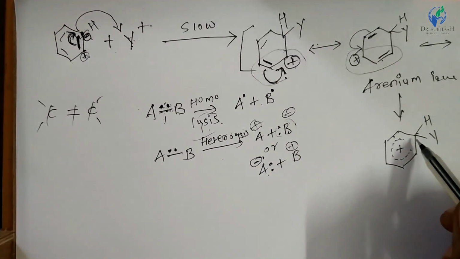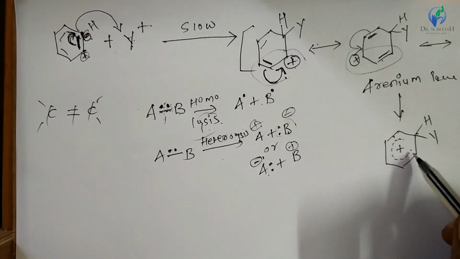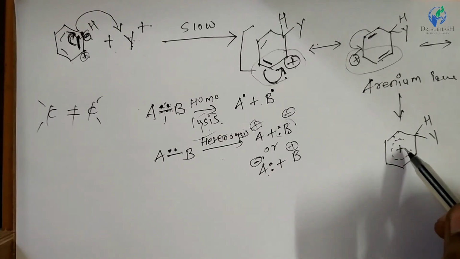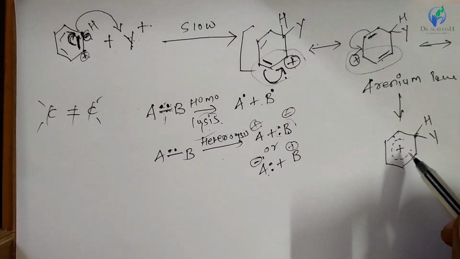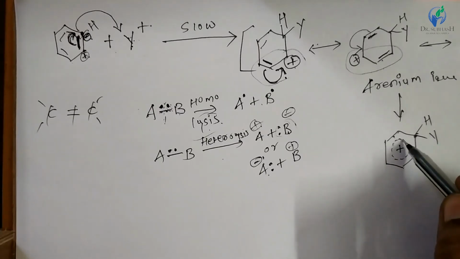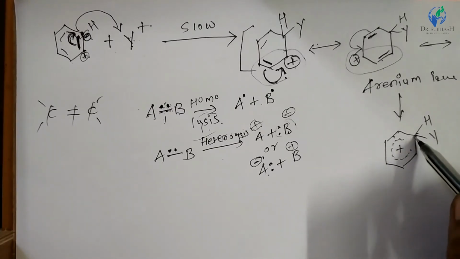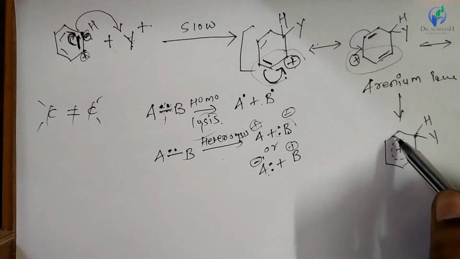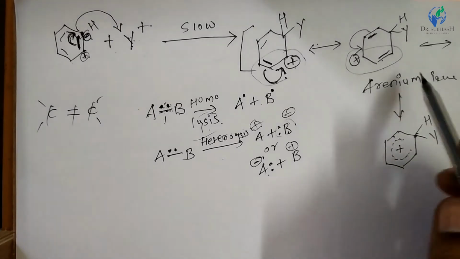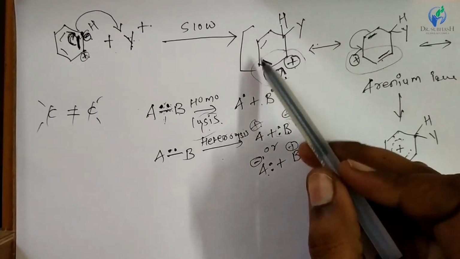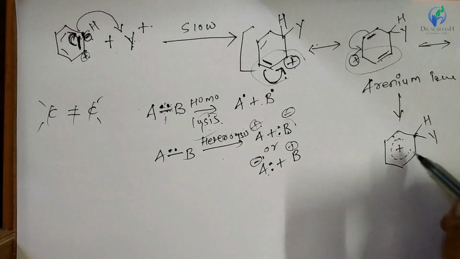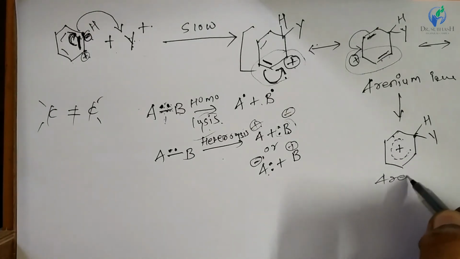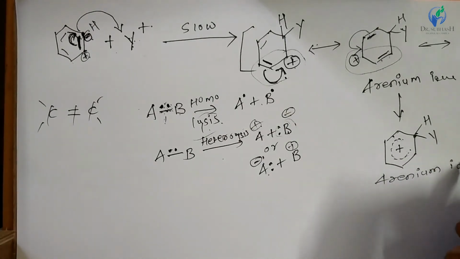right, because here this circle is not completed because positive charge is not a part of this carbon, right? This one carbon is not involved in this resonance structure, that's why this circle of positive charge is not completed to this carbon, right? Only these 5 carbons are involved in this resonance, right? See 1, 2, 3, 4, 5 here, right? So this one is the resonance stabilized arenium ion.